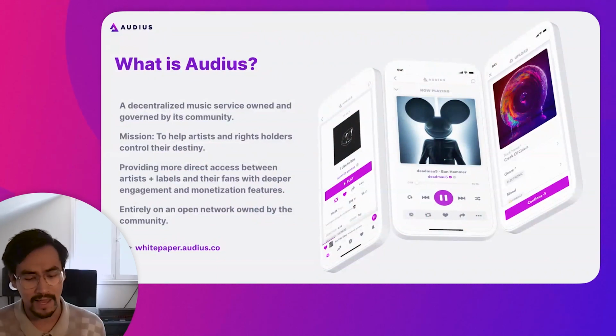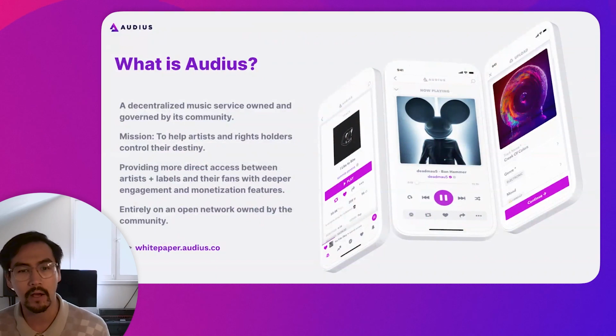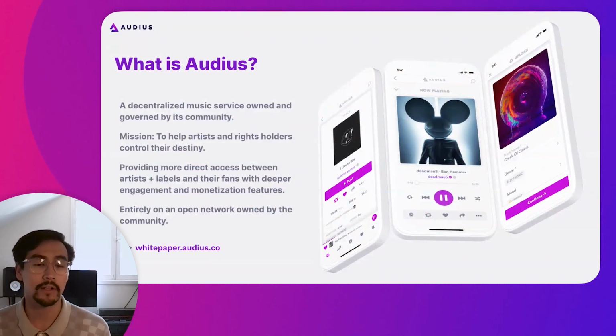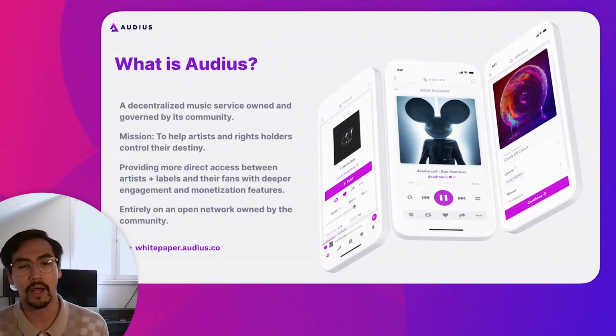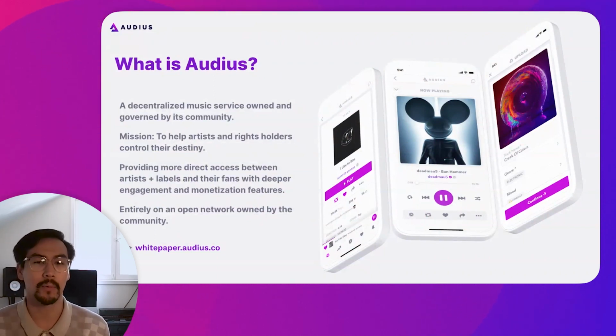And what this means is that anyone who is out there is freely able to interact with the Audius catalog, build things with the Audius catalog, and especially from the developer perspective, take new experiences into the hands of users. If you want to read more about the background of Audius and some of the rationale behind where we got to where we are today, definitely check out the white paper, which is linked here in the slide.